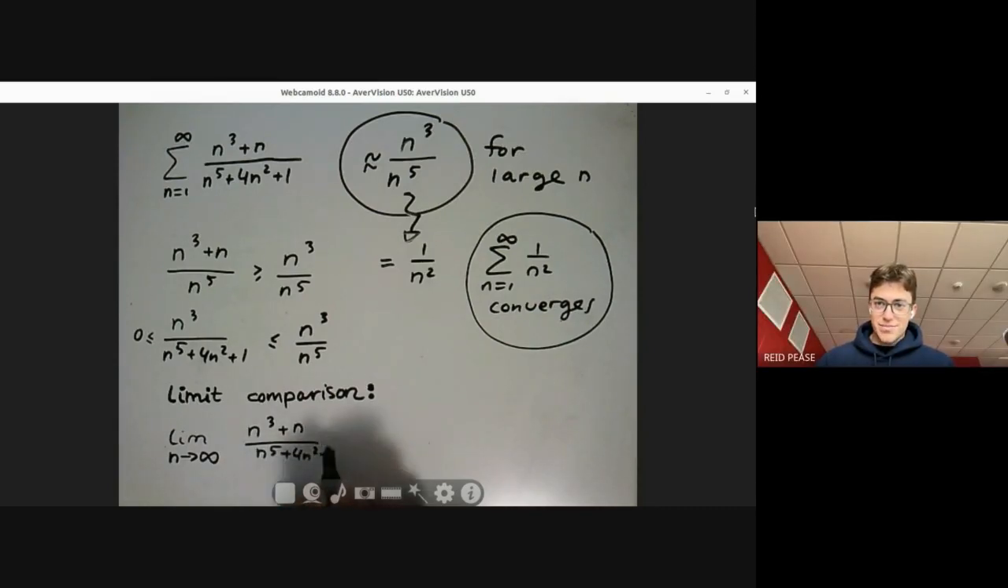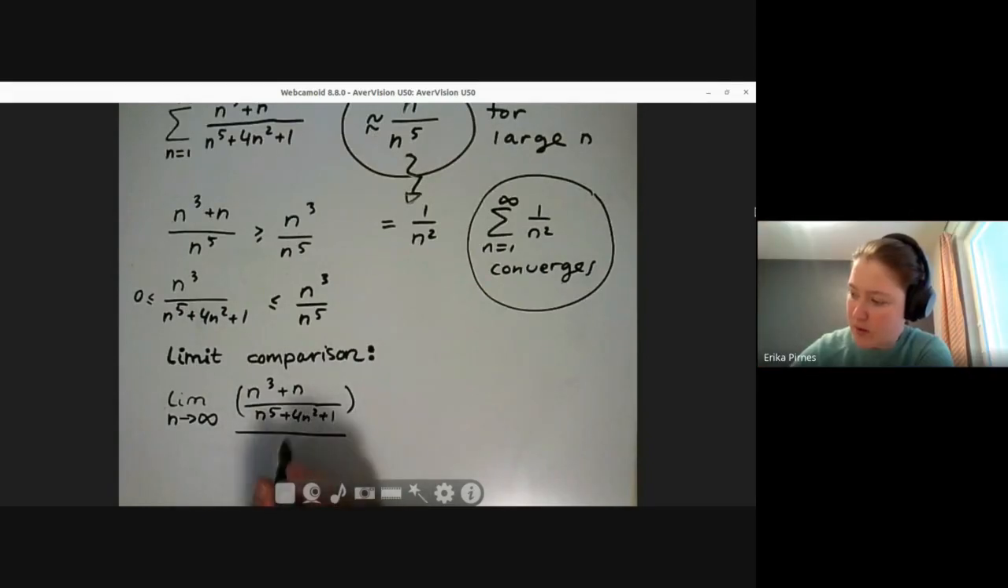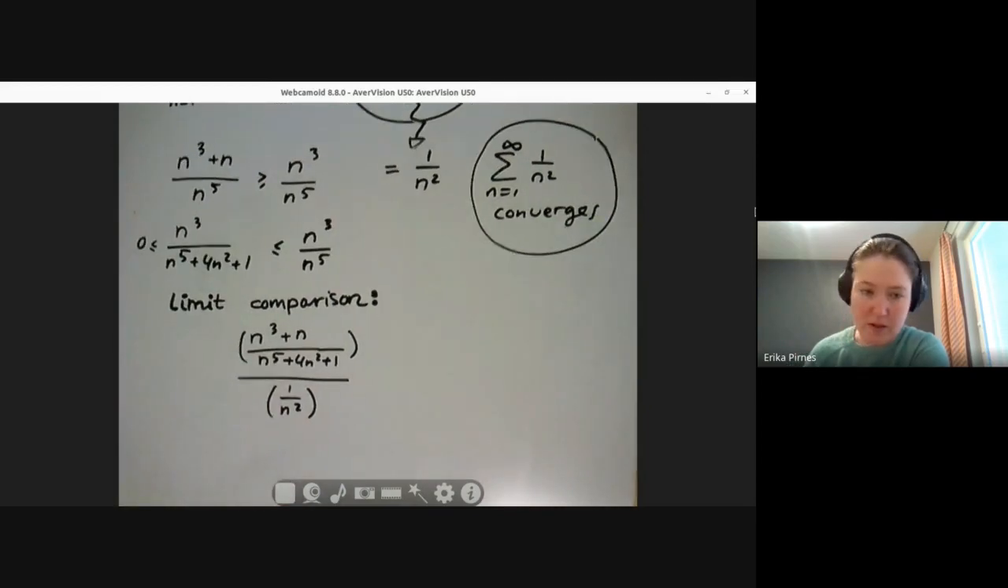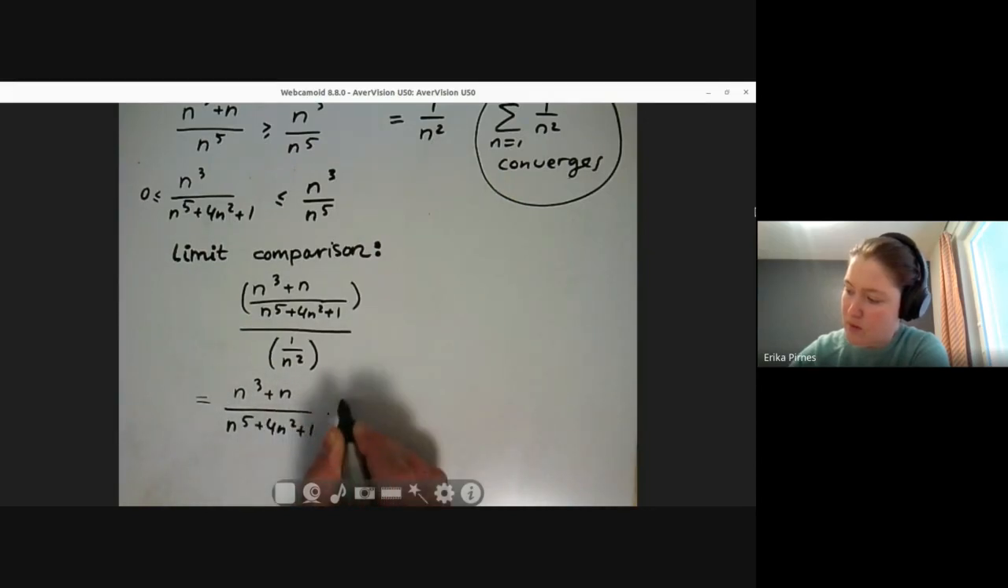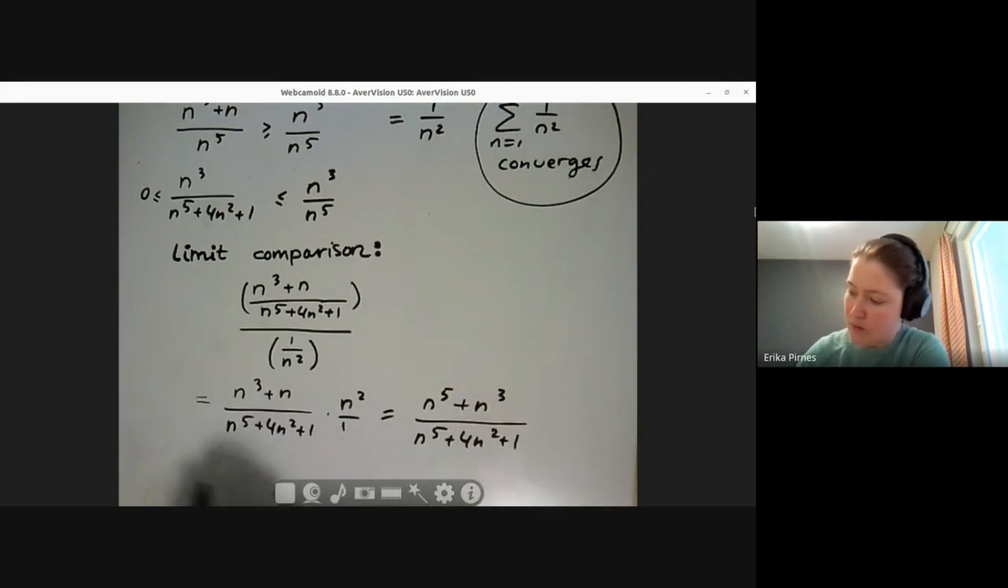And then b sub n, which we're comparing it to, is just 1 over n squared. And then we divide, right? So I'm just going to do this. I'm not going to keep writing the lim because I'll forget anyway. So you did n cubed plus n over n fifth plus 4n squared plus 1, times n squared over 1. Good, and then you got n fifth plus n cubed over n to the fifth plus 4n squared plus 1. Okay, and then we can do what?